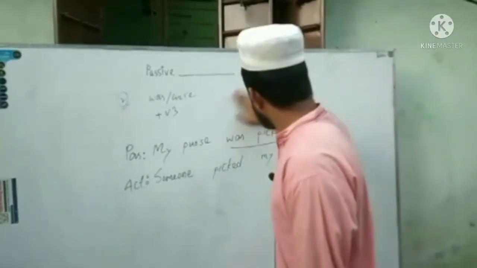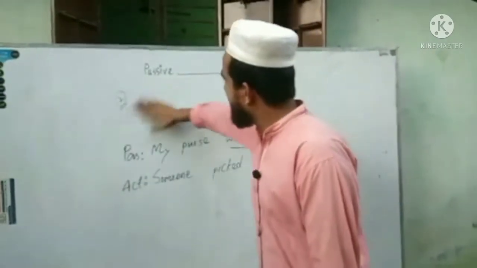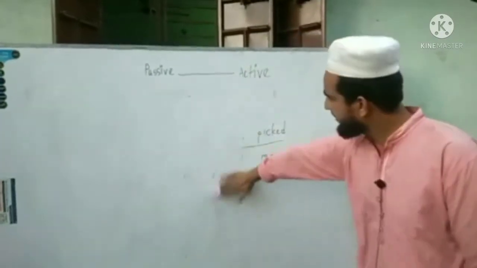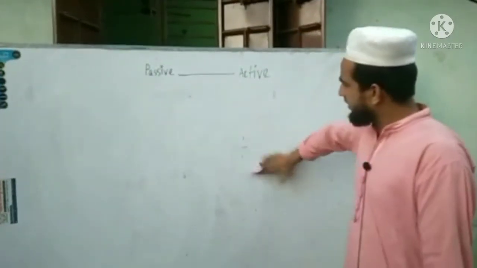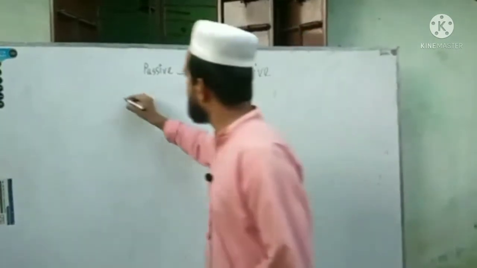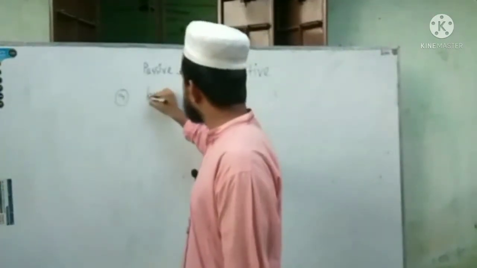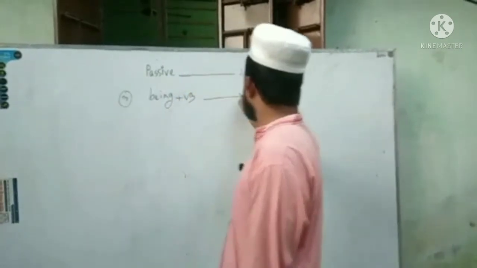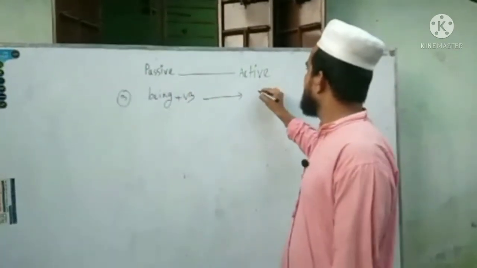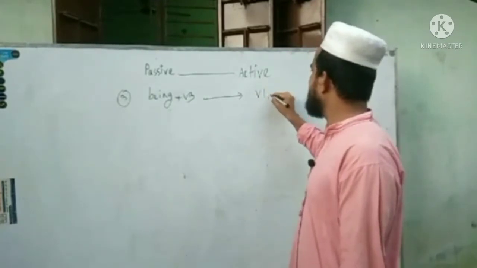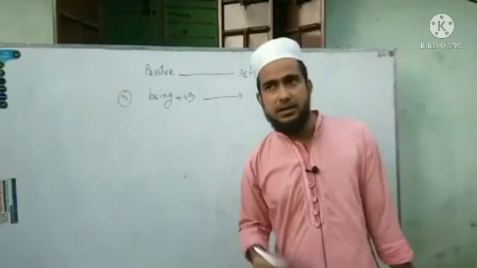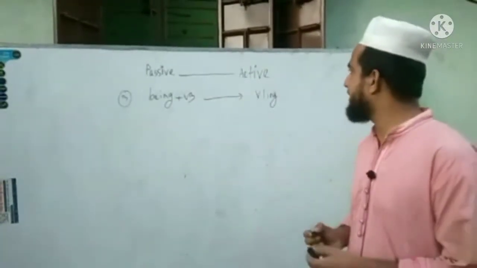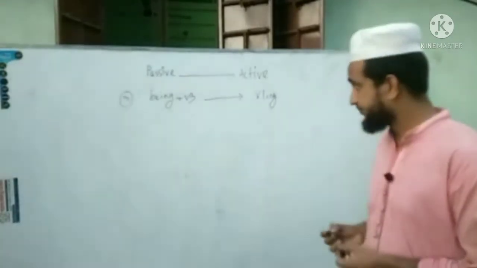So let's get started with another rule here. My third rule is, if we get any being plus verb 3, that will be changed, interchanged into the ing form of verb 1 in active voice.